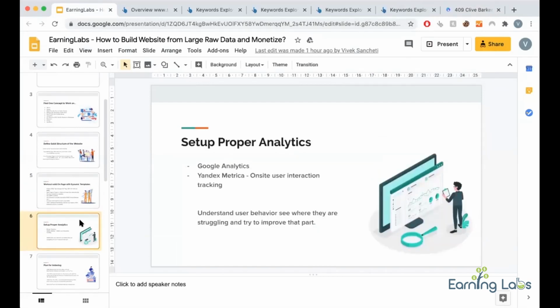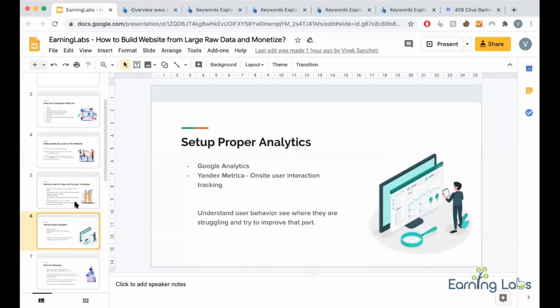Set up proper analytics. Once everything is ready, you also need analytics. You can use Google Analytics or Yandex Metrica. Both are free. Google Analytics will just show you page numbers, but Yandex Metrica will also record user sessions. You can see where the user came from, where he clicked, what he did, and so on, and try to understand your users' behavior.